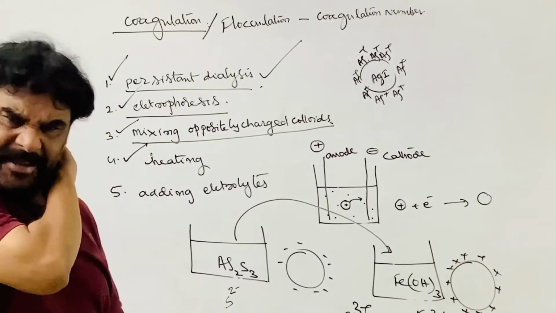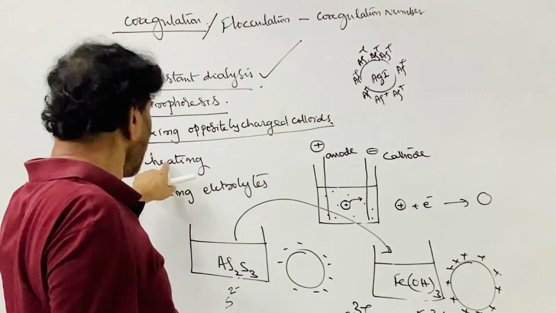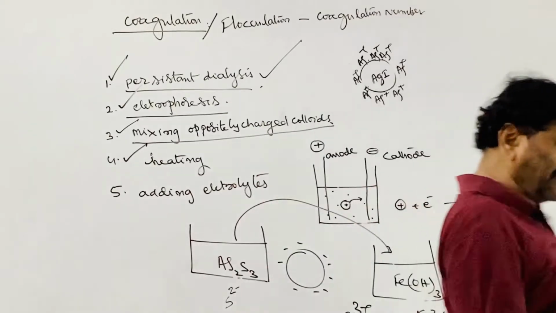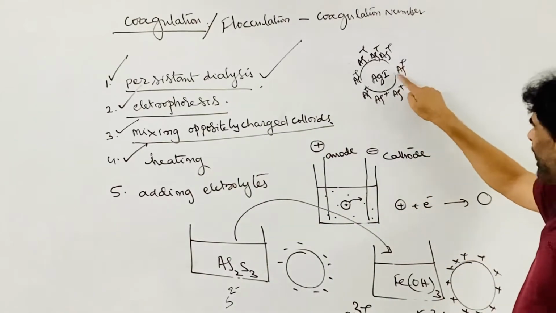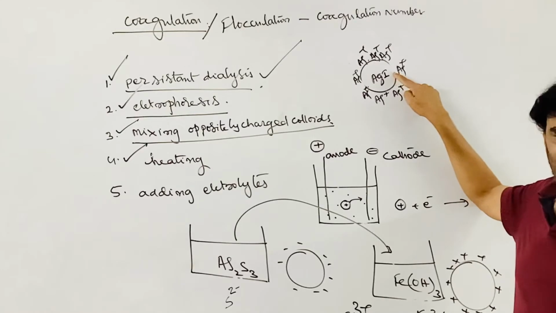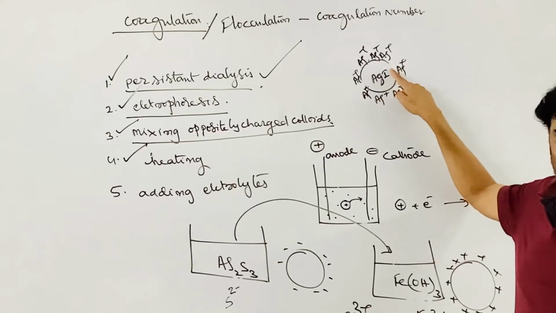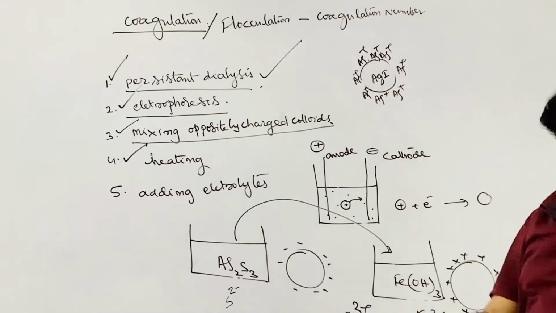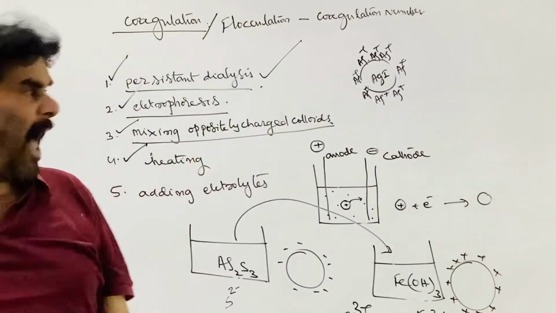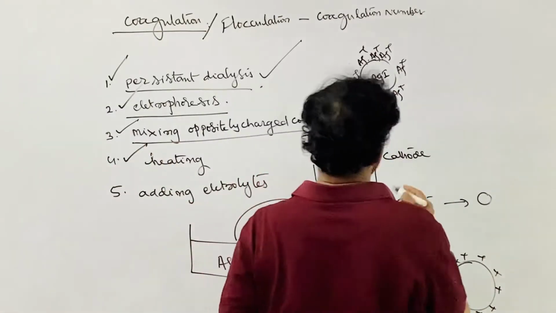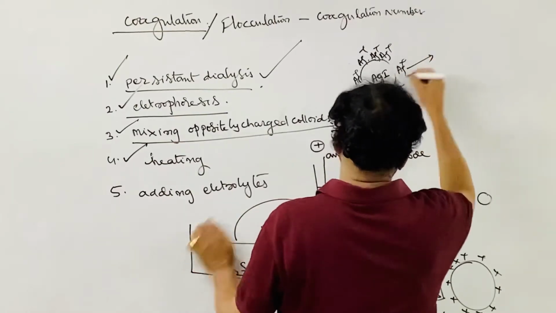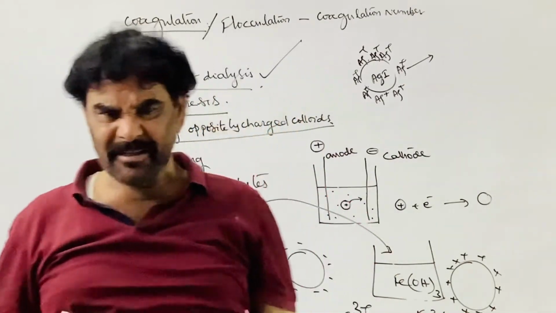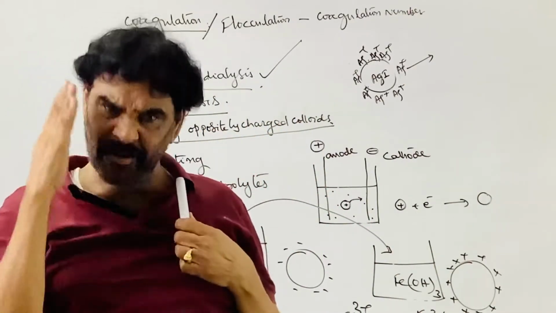See what we are doing now. We are not adding anything. We are eliminating that, just heating is carried out, heating or mechanical action. Due to the heating, what happens? Here the ions are adsorbed on the surface. Weak attractions are established between the free silver ions and the surface of the silver iodide. As you increase the temperature, the ions are desorbed from the surface. Why? The attractions are weak.